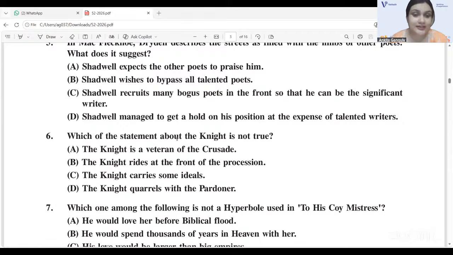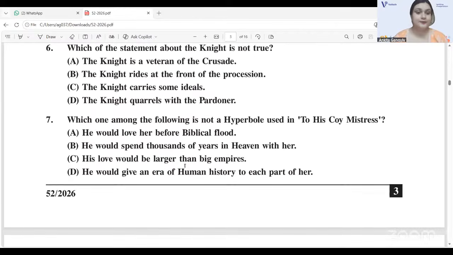Question 6. Which statement about the knight is not true? D, the knight quarrels with the pardoner. That's absolutely wrong. It was not the knight who quarreled with the pardoner. It was the host of the Tabard, Harry Bailey, who quarreled with the pardoner. So option D is the answer. This is not true about the knight.